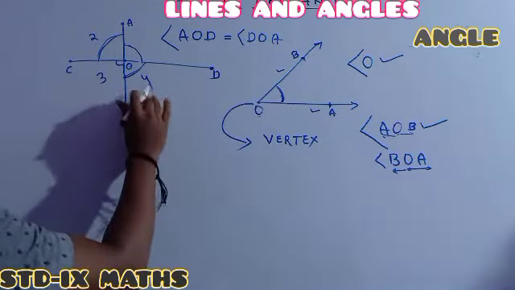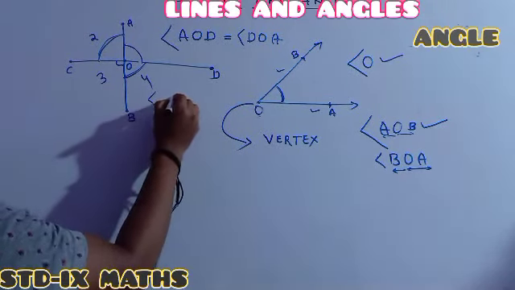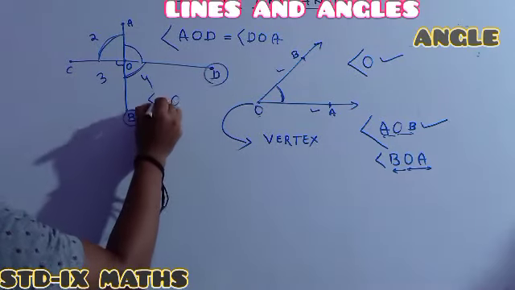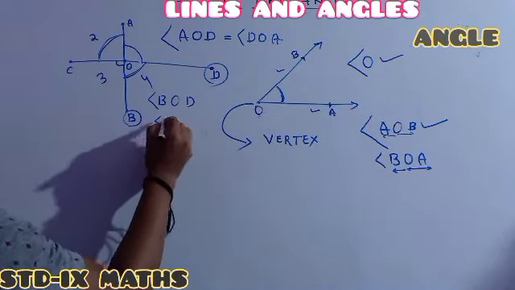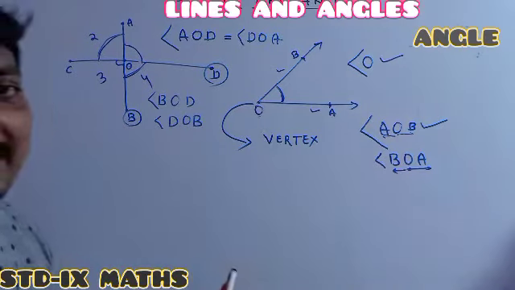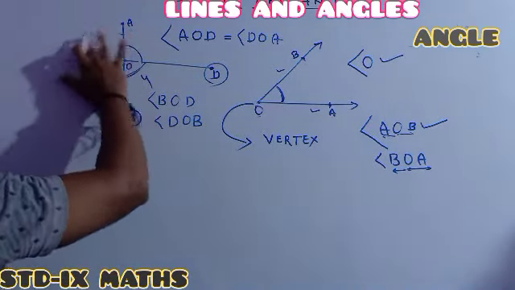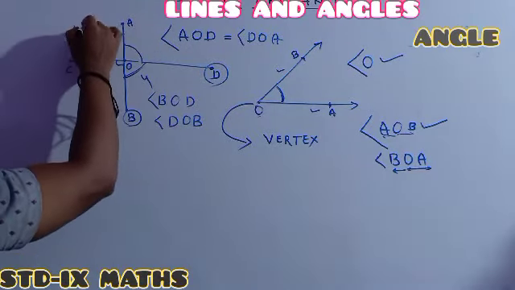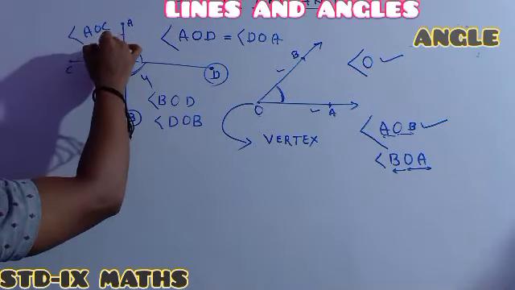Then for this angle, the middle one is O, and it is formed by the non-common points B and D. So one can write BOD, otherwise DOB. Both are the same. This angle one can write as AOC, otherwise COA.